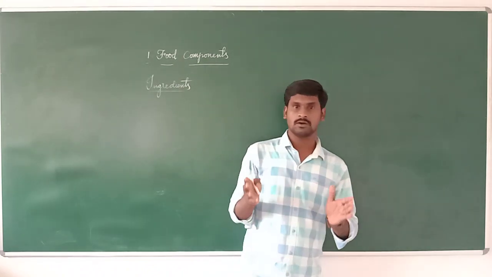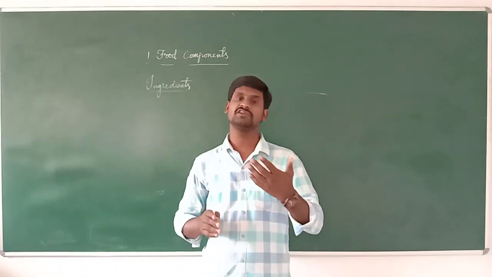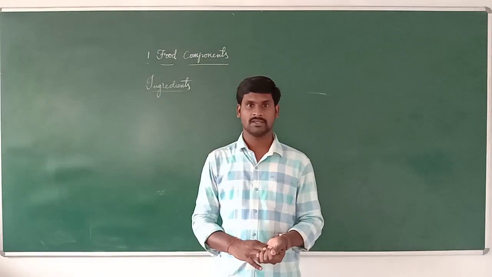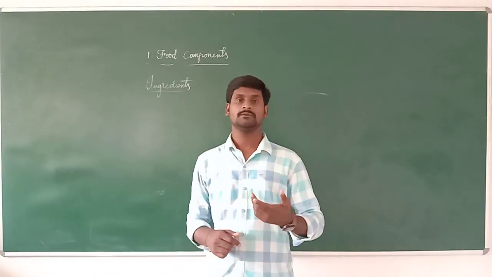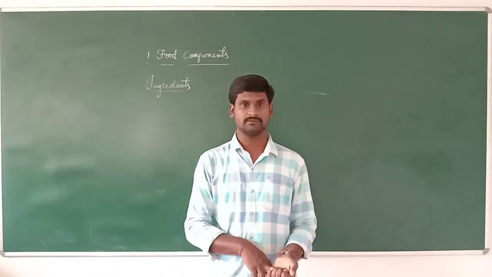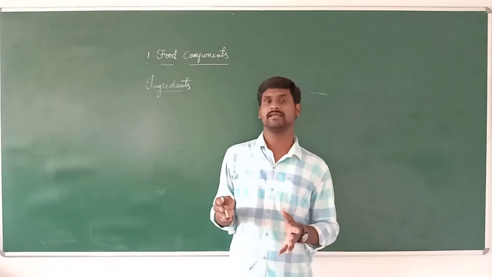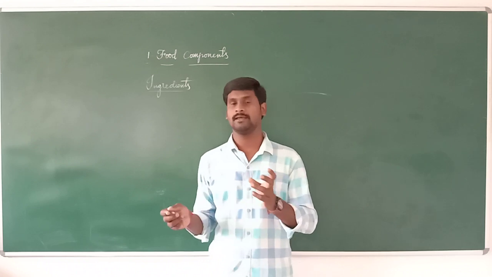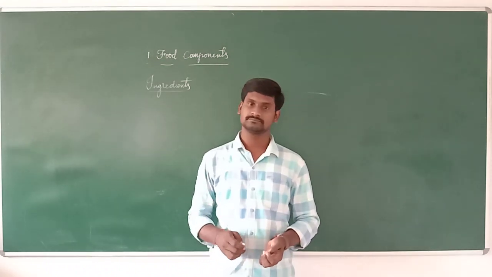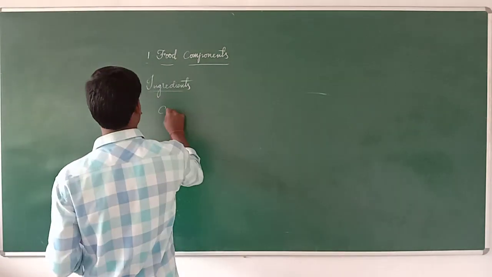I mean, they print what ingredients they are using to prepare the food item. There we can also see how much energy we can get, and that energy is shown in calories.